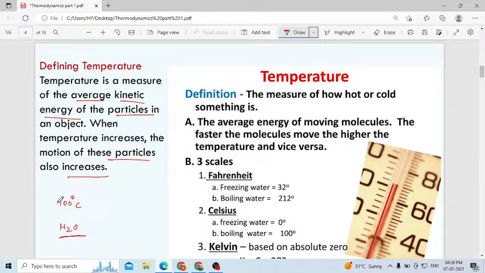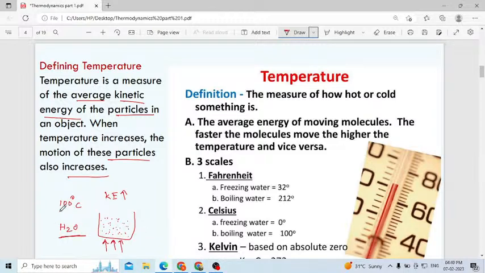Why can you see the bubbles? Because in the water you have molecules, and the kinetic energy of those water molecules becomes more when you increase the temperature.